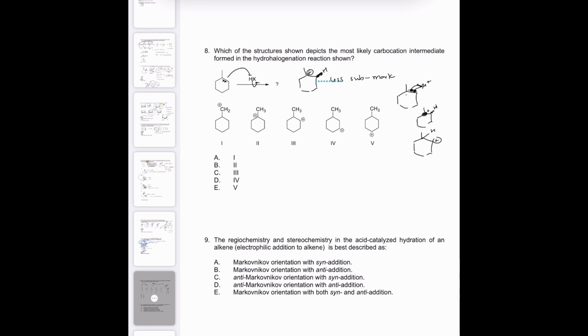If the hydrogen went here, the carbocation would be here. That'd be secondary versus tertiary. Tertiary is more stable, and that's the whole basis behind Markovnikov's rule. And so the hydrogen will add to the position that is going to be more stable.